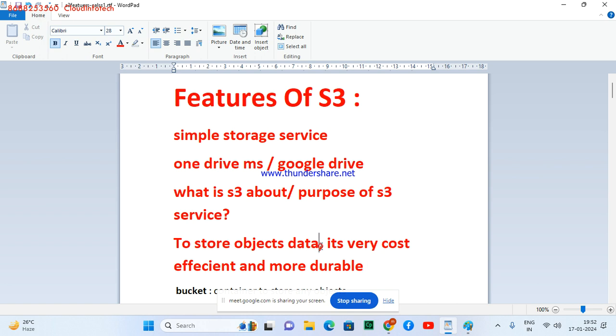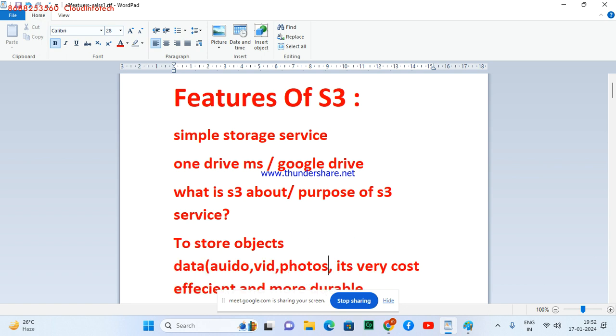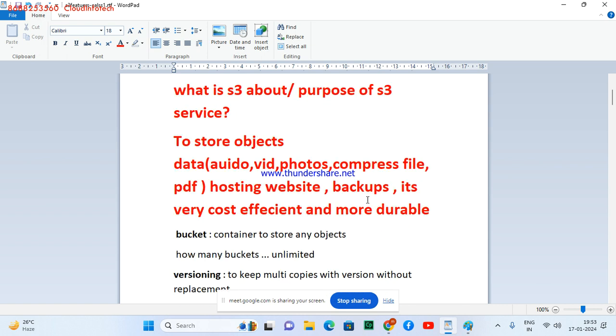Object data like audio, video, photos, compressed files, PDFs, hosting a website, taking backups. So these are the three purposes: objects, hosting a website, and backups are the solutions that go toward S3.